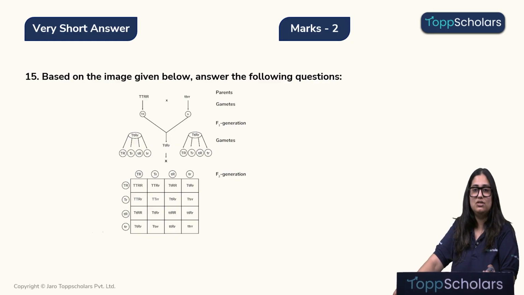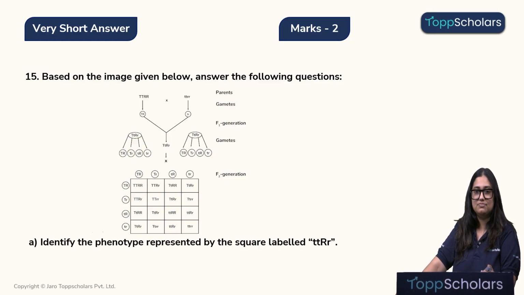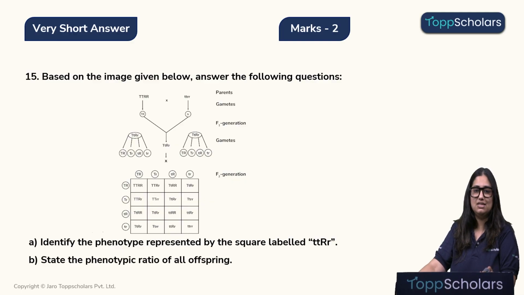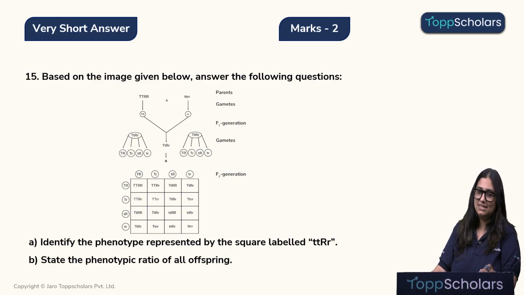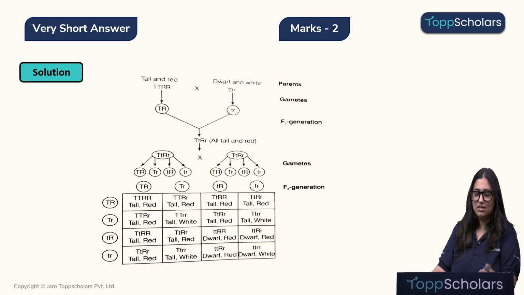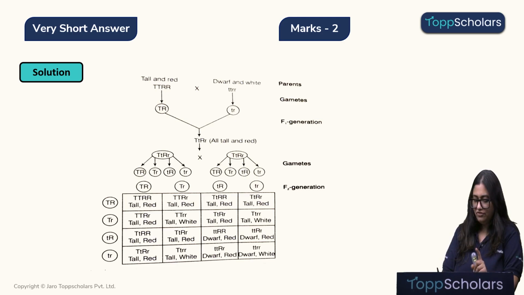Based on the image given below, answer the following questions. Question A, identify the phenotype represented by the square labeled as follows. And next, state the phenotypic ratio of all the offsprings. So let's solve it children. The first question asked over here is the phenotype.